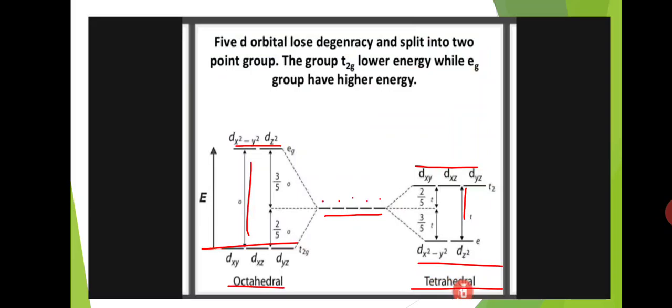So in octahedral complexes, dx square minus y square and dz square enter into a high energy level, and dxy, dyz, dzx enter into a lower energy level. Okay, the energy gap is denoted by O, octahedral. In tetrahedral complexes, the T2g group enters into a high energy level and the Eg group enters into a low energy level. Okay, this is for tetrahedral complexes. The energy gap in octahedral complexes is denoted by delta O, that is octahedral. In tetrahedral complexes, the energy gap is denoted by delta T, that is tetrahedral.